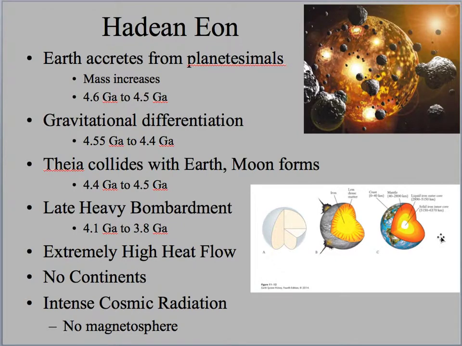What are some of the highlights of the Hadean Eon? First of all, during these 4.6 to about maybe 4.5 billion years ago, we're seeing Earth accrete from the planetesimals. And we've talked about this already when we talked about the origins of the universe and the solar system. By this process of accretion, Earth is getting larger, the mass increases. Another thing we're seeing is the gravitational differentiation. This occurs between 4.5 to 4.4 billion years ago.